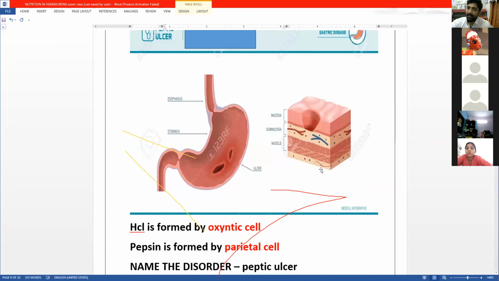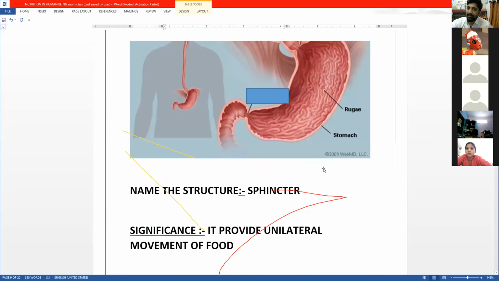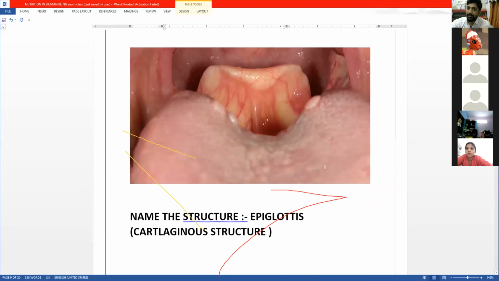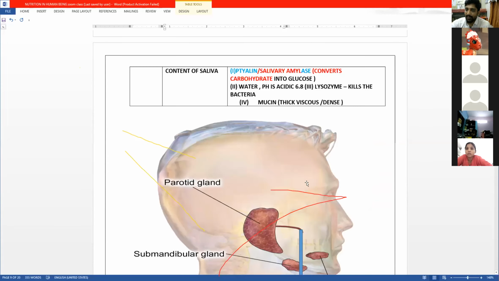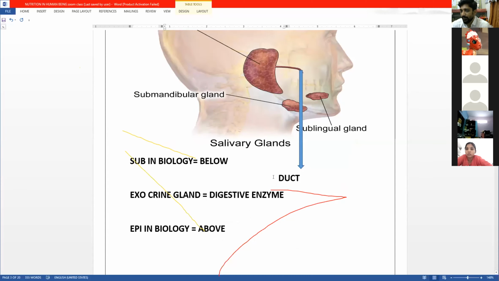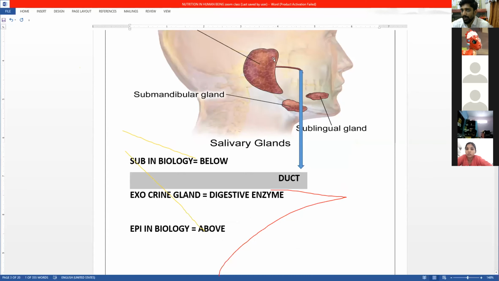Previously we talked about the salivary gland. If you see the salivary gland, this is the gland and this is the duct. So it will be near to the organ. This duct is near to the gland. That is what I am saying.